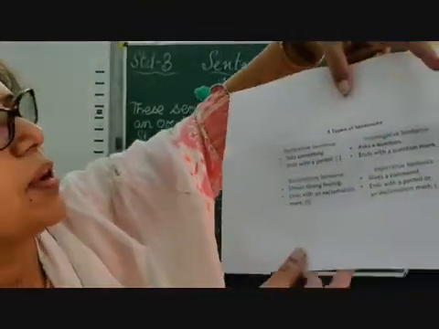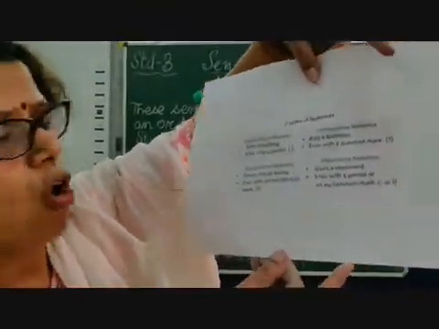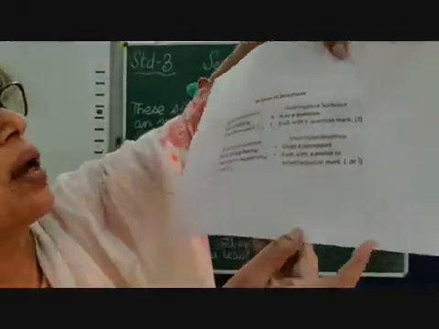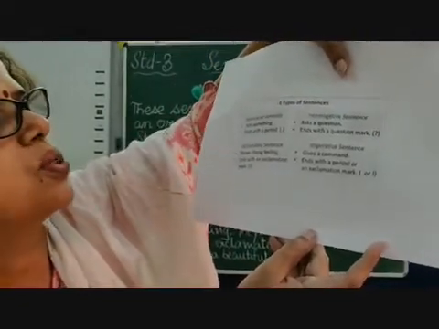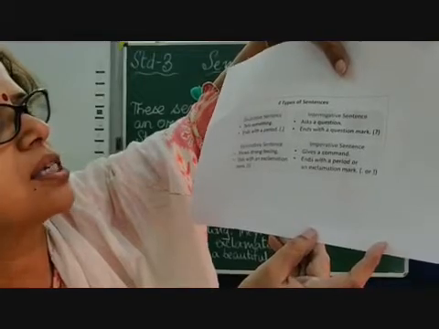Then exclamatory sentence shows strong feeling, ends with an exclamation mark. And the last one, imperative sentence, gives a command, and ends with a period or exclamation mark.